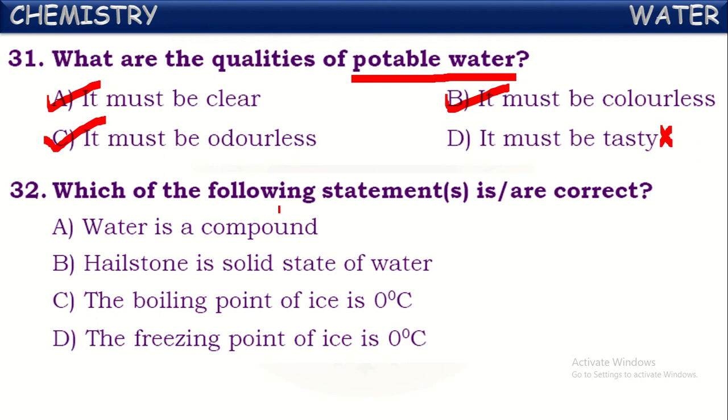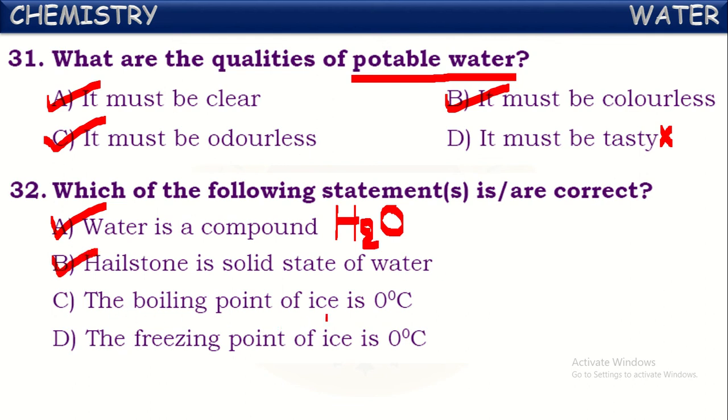Okay. Next, which of the following statements are correct? See the statements. Water is a compound. Yes, water is a compound because it is formed by the combination of two different elements. What is the molecular formula of water? H2O. It is a compound. Hailstone is a solid state of water. Yes, it is also correct.